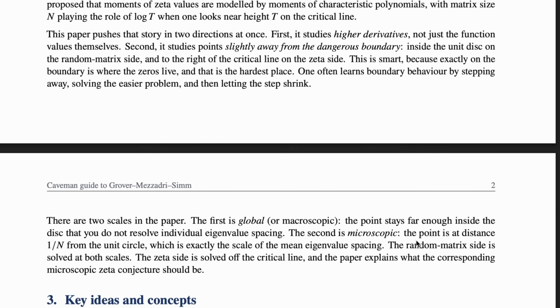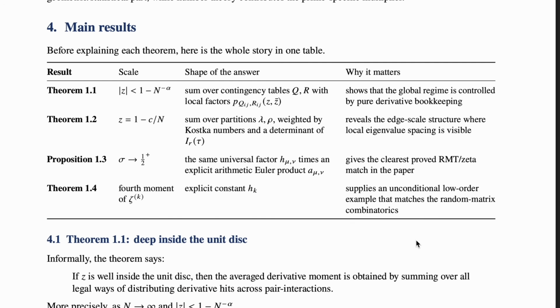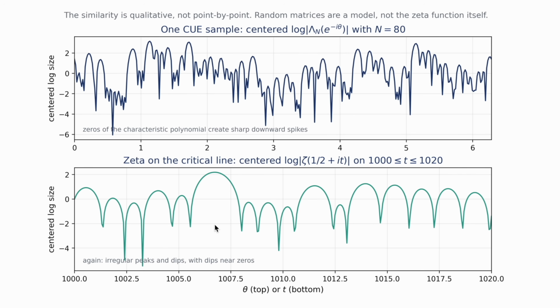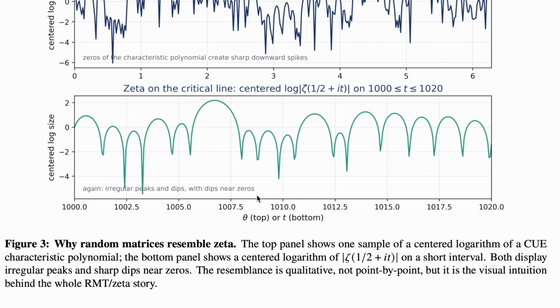Did we get a diagram out from this? What? There's not a single picture. It did get this right, though. This is quite nice. This is comparing statistics of something in random matrix theory, and then this is a Riemann zeta function on the critical line, and you see that they kind of look the same. To be fair, this isn't the explanation I would expect to give a caveman.